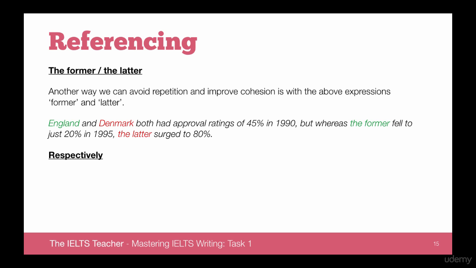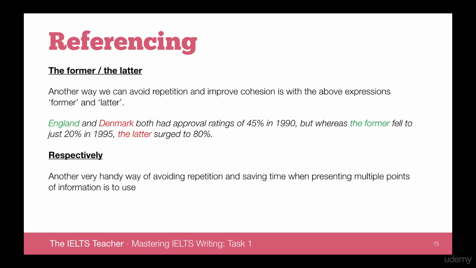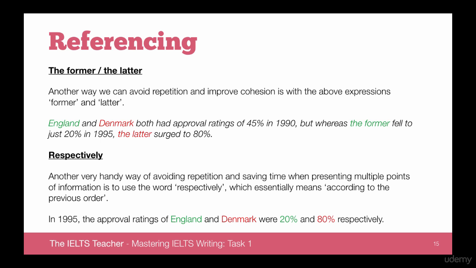The other thing we can do is use the term respectively. This is another very handy way of avoiding repetition and saving time, particularly when presenting multiple points of information. So, we need to use the word respectively, which essentially means according to the previous order. Let's have a look at an example. In 1995, the approval ratings of England and Denmark were 20% and 80% respectively.